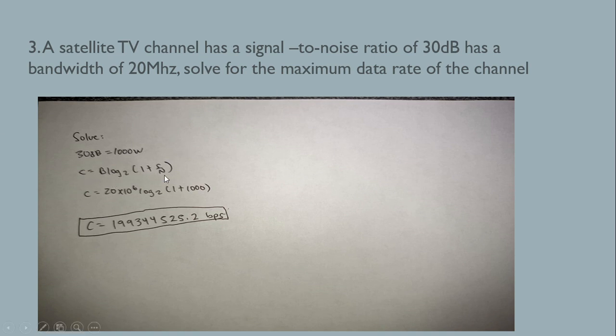Using the formula again, we substitute the given: 20 megahertz, so it is 20 times 10 raised to 6 because it's megahertz. Then log 2 of 1 plus 1000, because 30 decibels equals 1000 watts. Then solve it on the calculator. The answer would be 199,344,525.2 bits per second. It is the maximum achievable data rate we acquired.